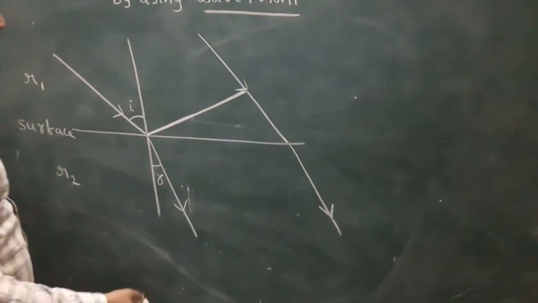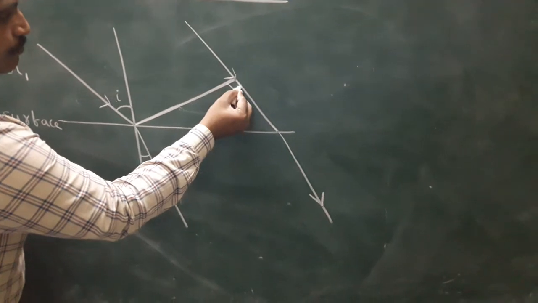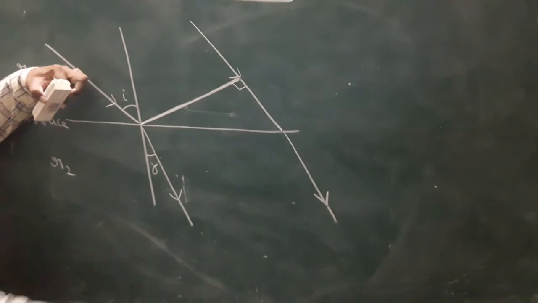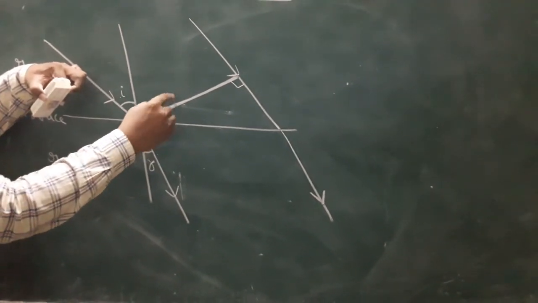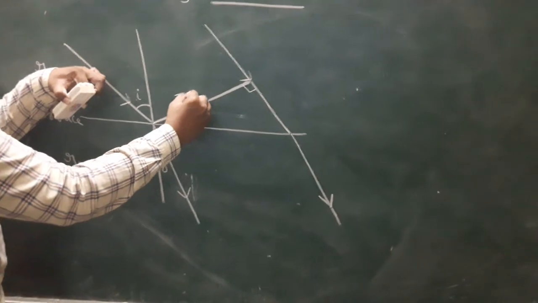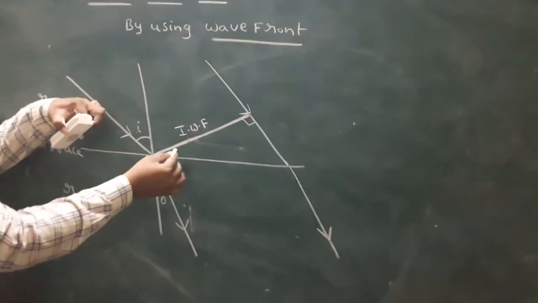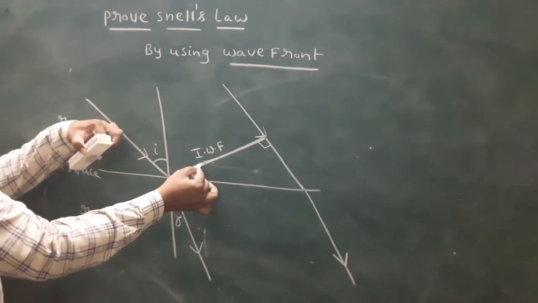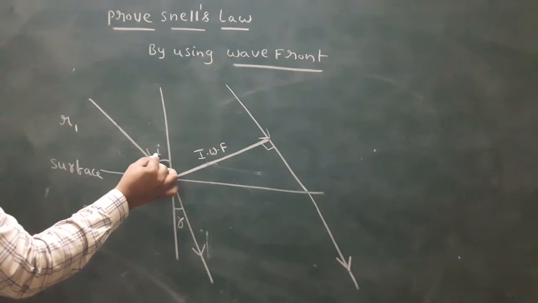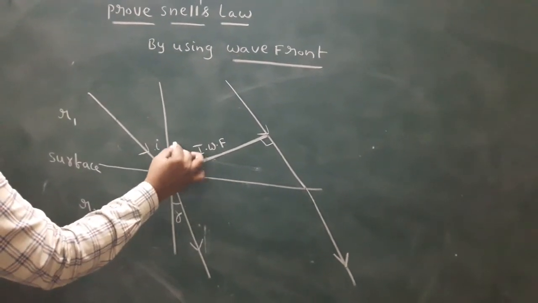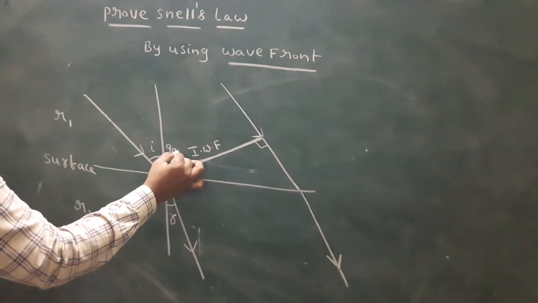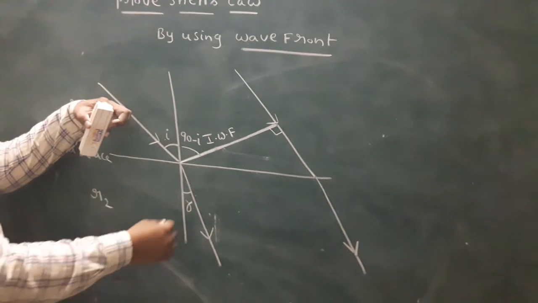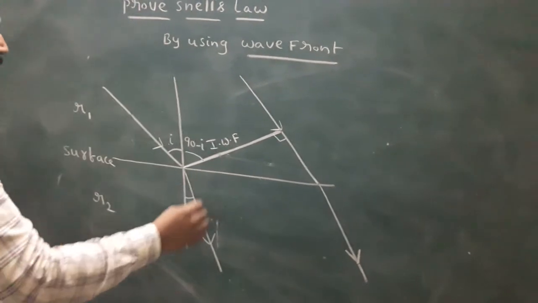Look here, all of you. Wavefront and ray are mutually perpendicular. This is the ray, this is the wavefront, called the incident wavefront. Both are perpendicular, so the angle between these is 90 degrees. This is I, and the remaining angle is 90 minus I, because ray and wavefront are perpendicular.